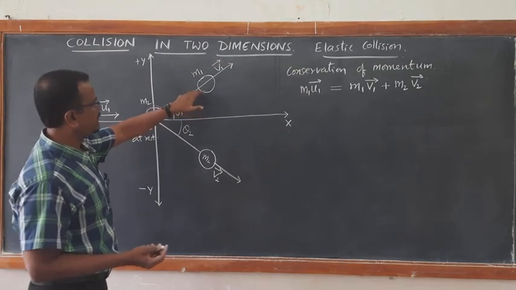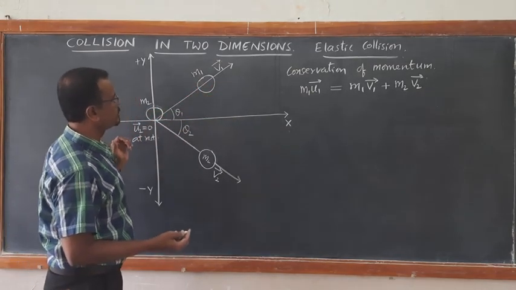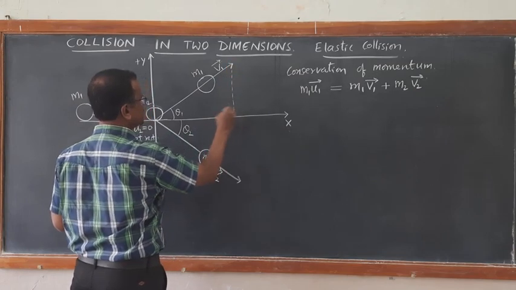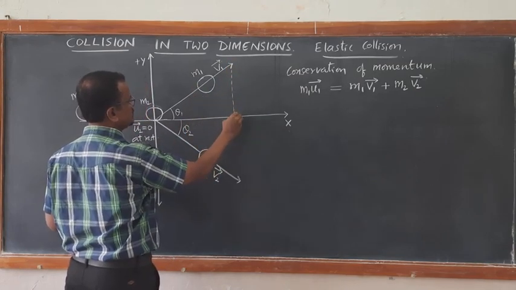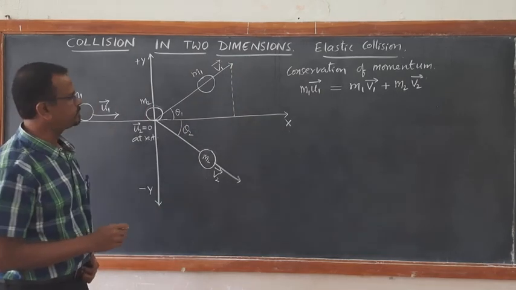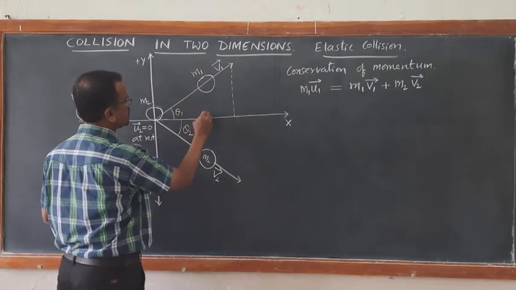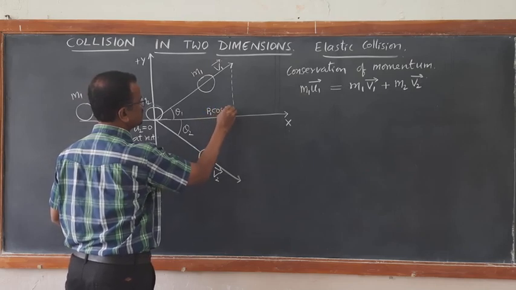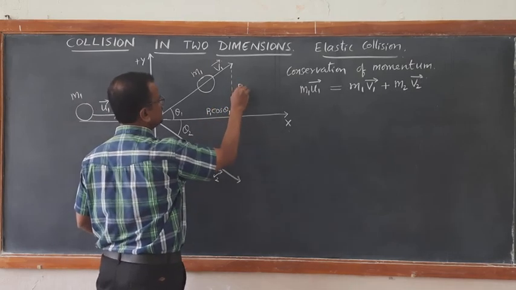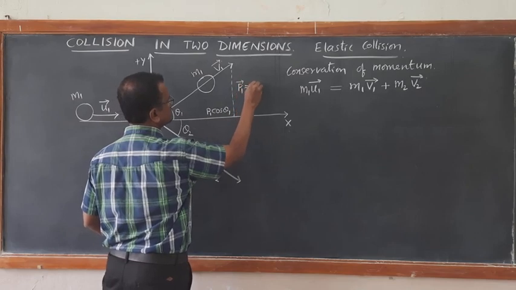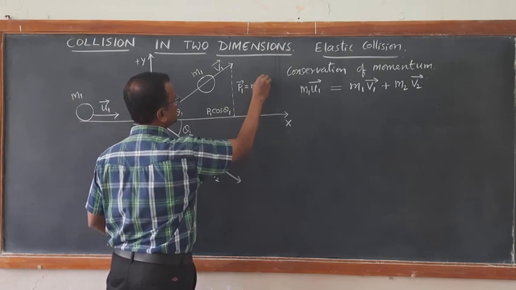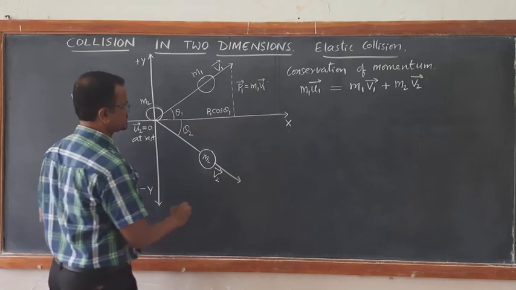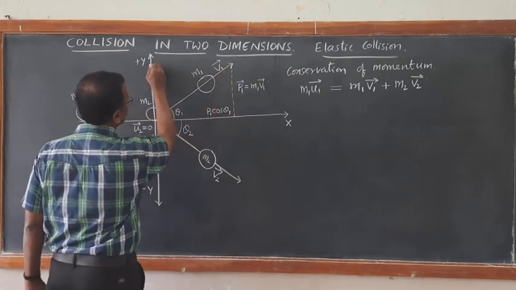And v1 has an x component as well as a y component. If you resolve the components, the x component of momentum becomes p1 cos theta 1, where p1 vector is equal to m1 v1 vector. We will finish resolving along the x-axis first.